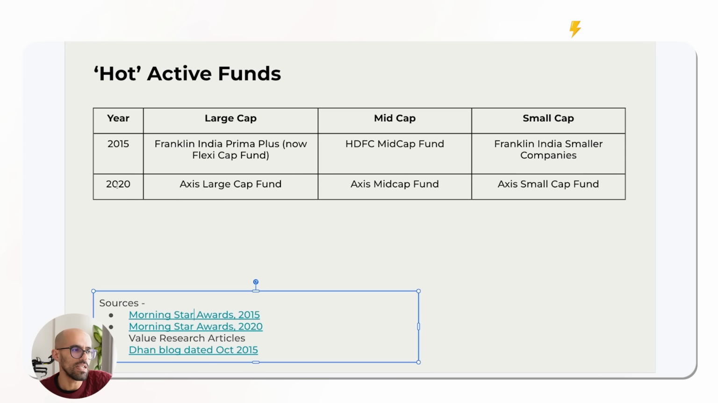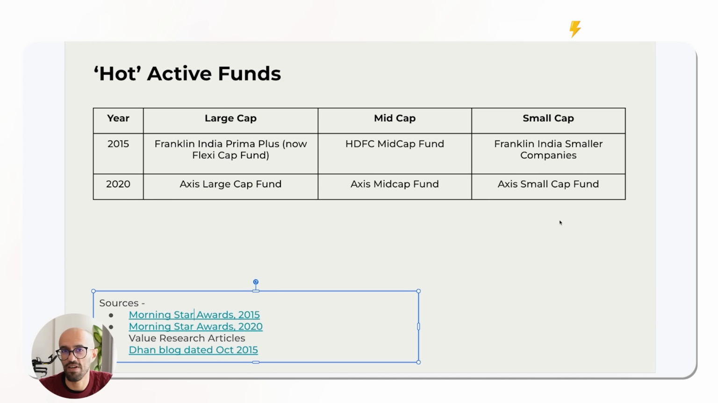Similarly, in 2020, the hot AMC back then was Axis: Axis Large Cap, Axis Mid Cap, Axis Small Cap. Again, rewarded and talked about in different blogs. Everybody was talking about these funds back then. And so these are the hot active funds that I've taken for the backtesting purpose, to compare with the index funds that we've already identified in the previous section.